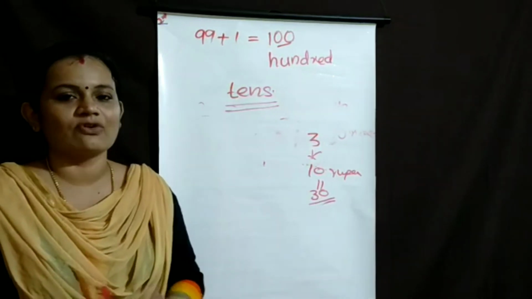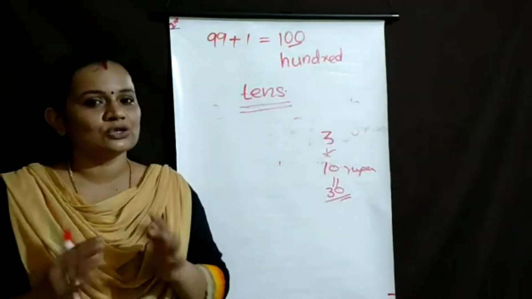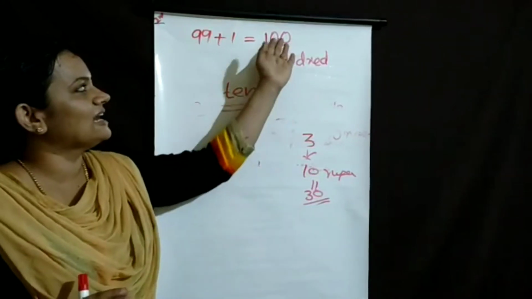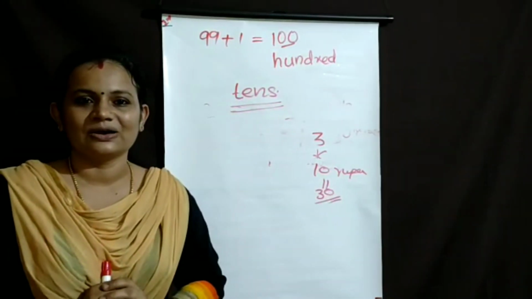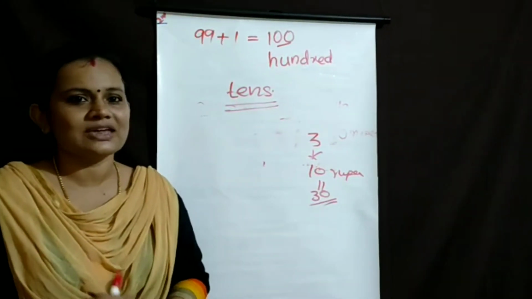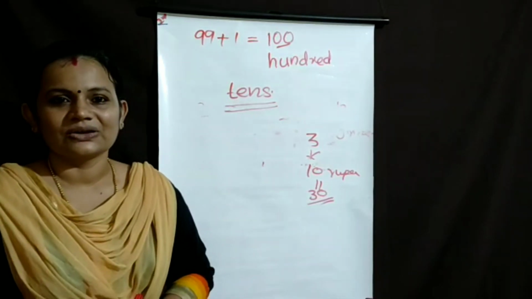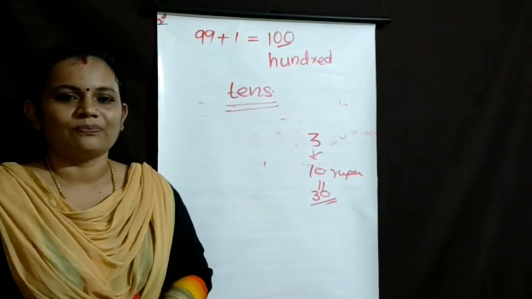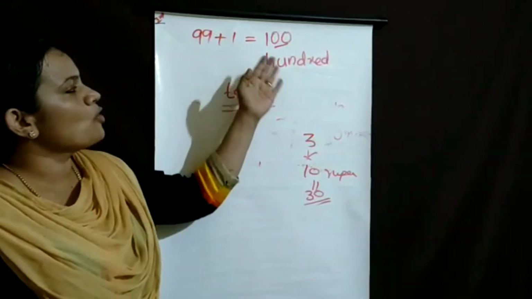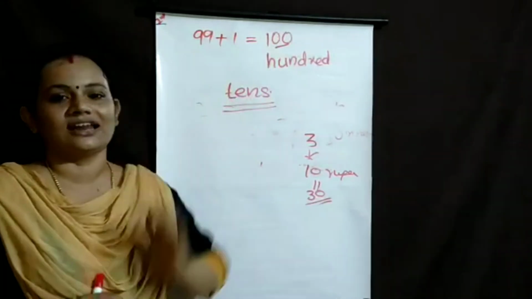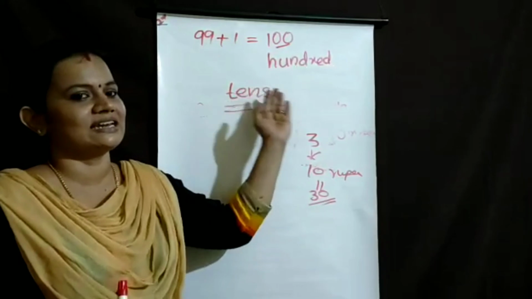Okay, then I will ask one question. You should find out how many tens are in 100. Can you guess it? How many tens are in 100?